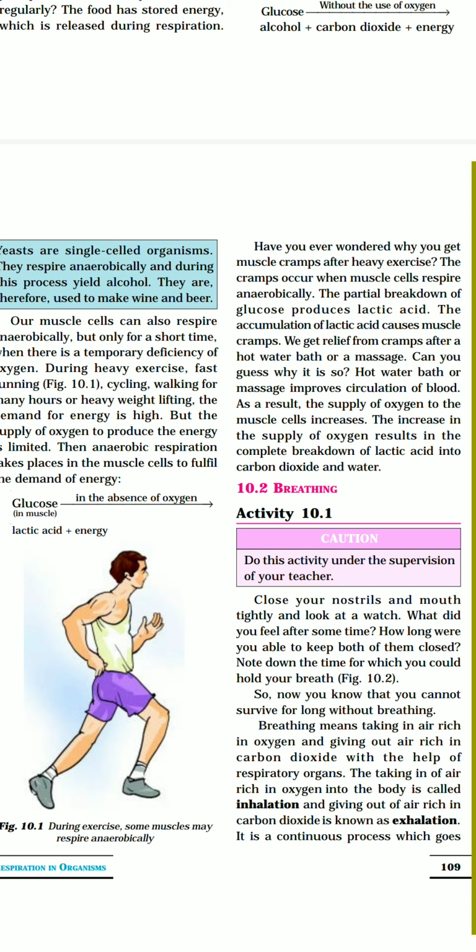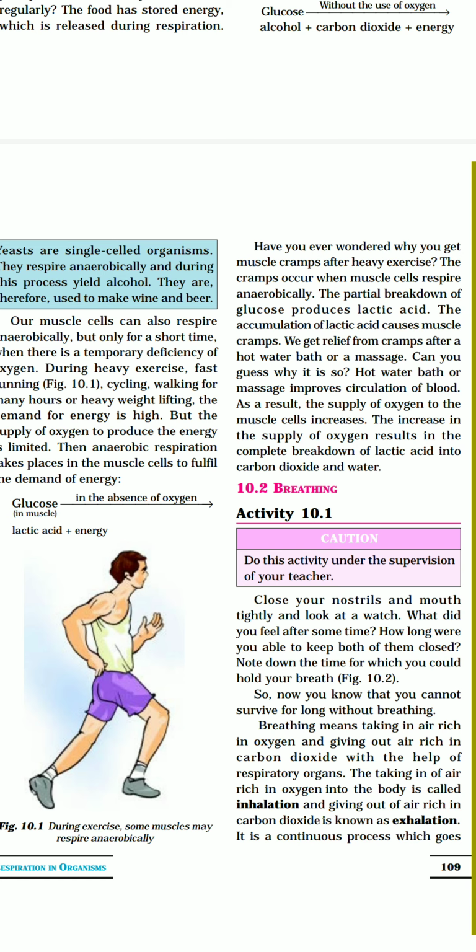So what we have to do in that case, whenever we feel like such, we have to give a massage or a hot water bath, or we can just sit at one place and breathe properly so that proper oxygen goes to our muscle cells and we again respire aerobically and things will get normal.